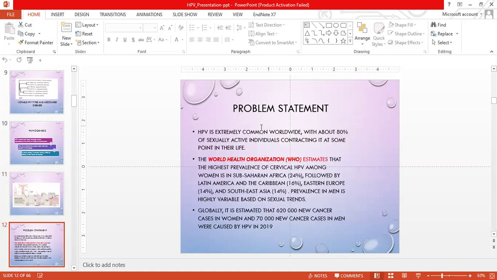Problem statement. HPV is extremely common worldwide, with around 80% of sexually active individuals contracting it at some point in their life. The WHO estimates that the highest prevalence of cervical HPV among women is in sub-Saharan Africa at around 24%, followed by Latin America and the Caribbean at 16%, Eastern Europe 14%, and Southeast Asia 14%. Prevalence in men is highly variable depending upon their sexual trends. Globally, it is estimated that 620,000 new cancer cases in women and 70,000 new cancer cases in men were caused by HPV alone in 2019.